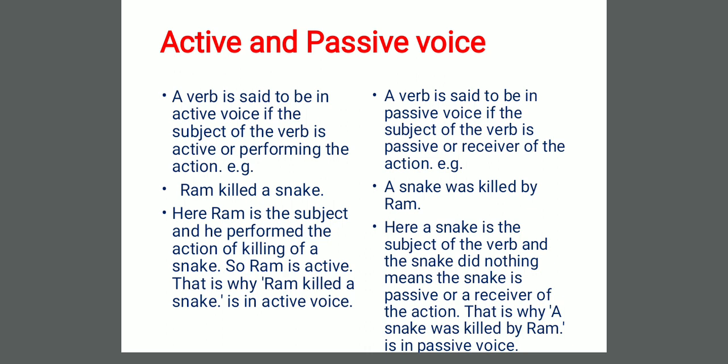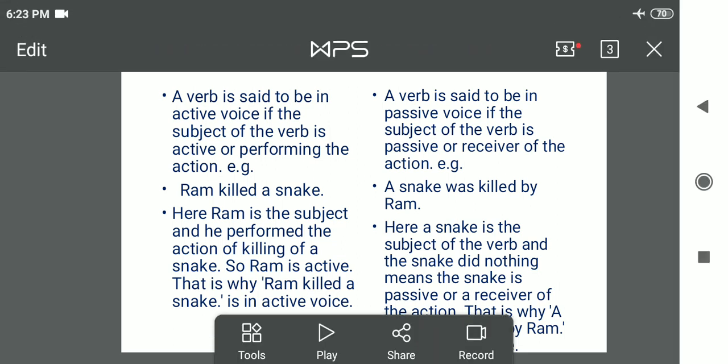First, active voice. A verb is said to be in active voice if the subject of the verb is active or performing the action. It means when the subject of the verb is acting, he is active, he is performing some action, he is doing something, then the verb is said to be in active voice. For example, Ram killed a snake. Here Ram is the subject and he performed the action of killing a snake. So Ram is active. That's why Ram killed a snake is in active voice.